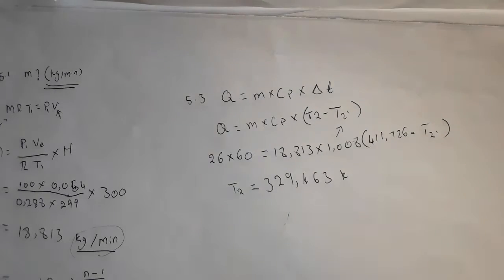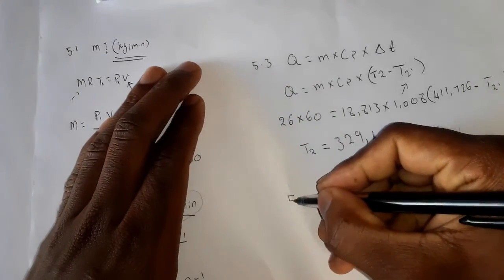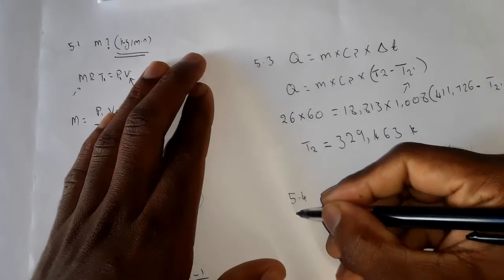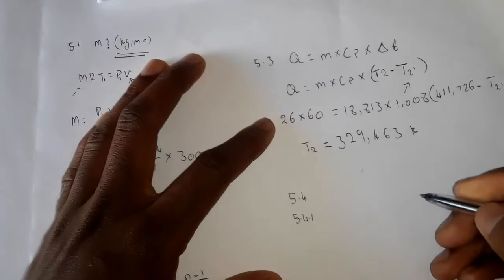And then we go to question number 4. They say for the low pressure cylinder, everything that we are asked to calculate below will be for the low pressure cylinder. 5.4.1: swept volume in cubic meters per stroke. They said we must calculate the swept volume.